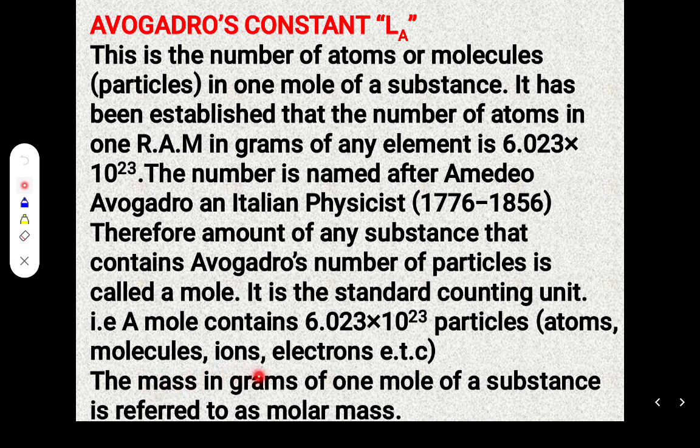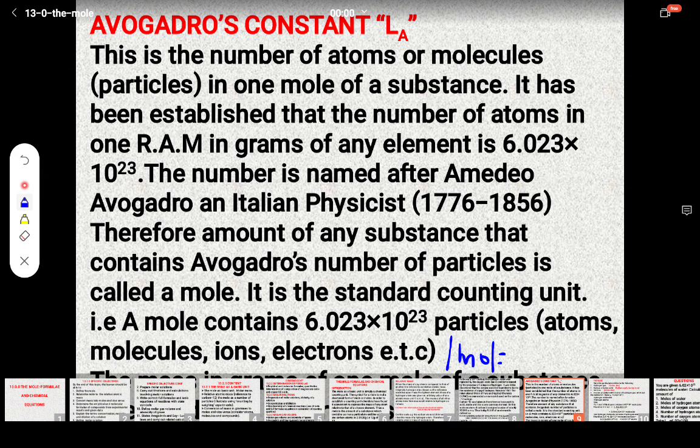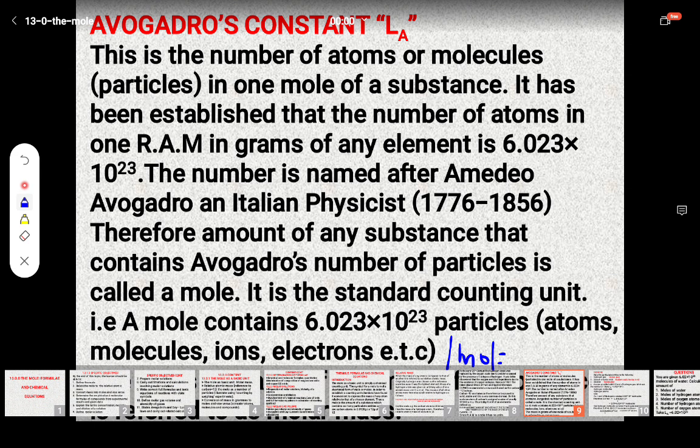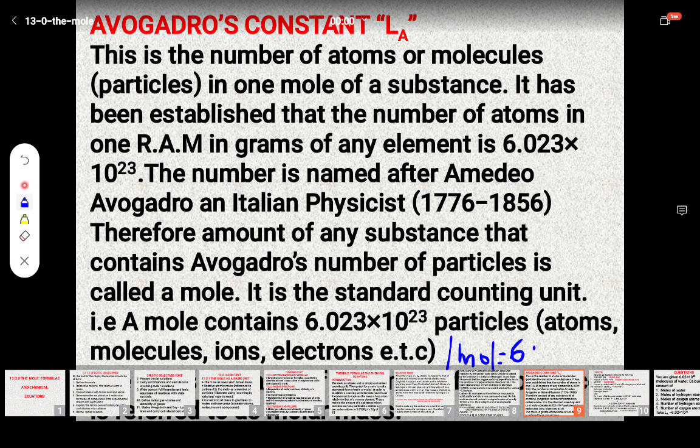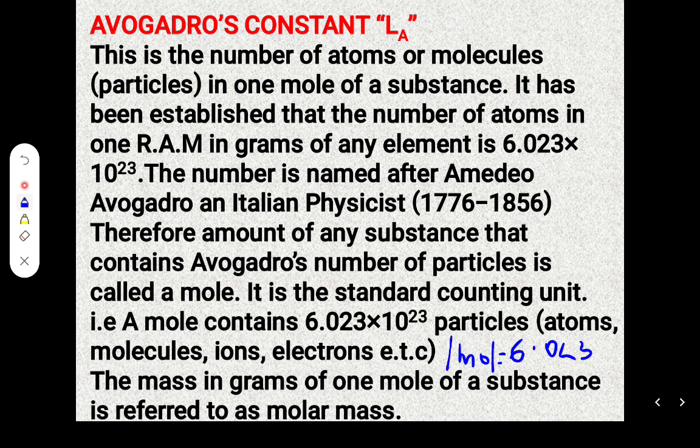The mass in grams of 1 mole of a substance is referred to as molar mass. So take note, 1 mole of any substance is simply equal to the number of particles, 6.023 times 10 to the power 23.